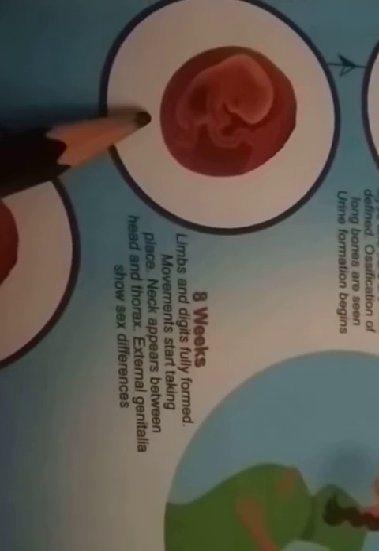Then in the eighth week, limbs and digits are fully formed, and movements start taking place inside. Okay, the neck appears between the head and the thorax. Then external genitalia also show the sex differences. So we can identify male or female in the 8th week.